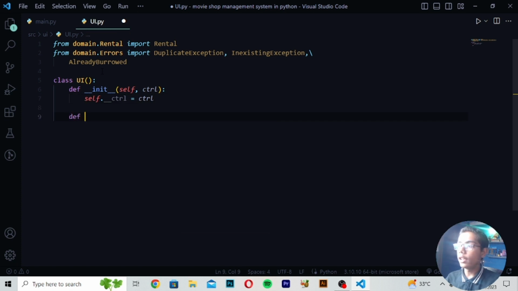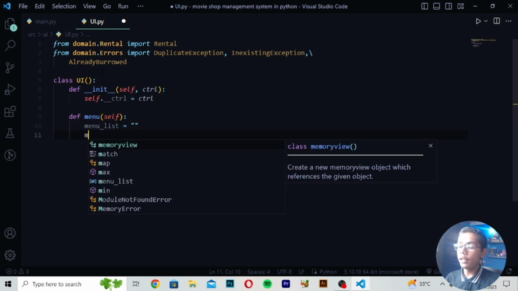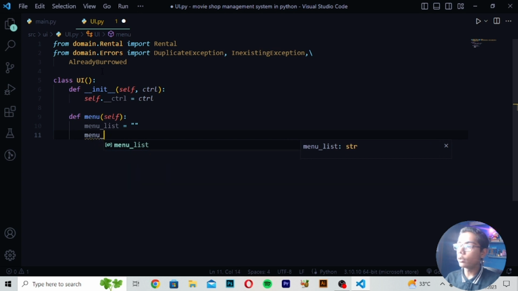Then you have to now just write here def menu and write here self. So here I will be writing, then make this tag right here menu list, and then you have to write here is equals to, and then write here menu and underscore I will be writing here list. After writing list, I will be just writing plus is equals to, then write backslash t and then write here backslash t here. Then you have to now just write here movie and write here rental shop, and then you have to just write here management. After writing this, you have to write here backslash n here like this.